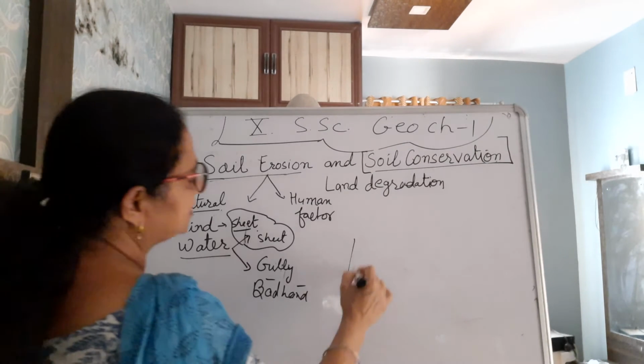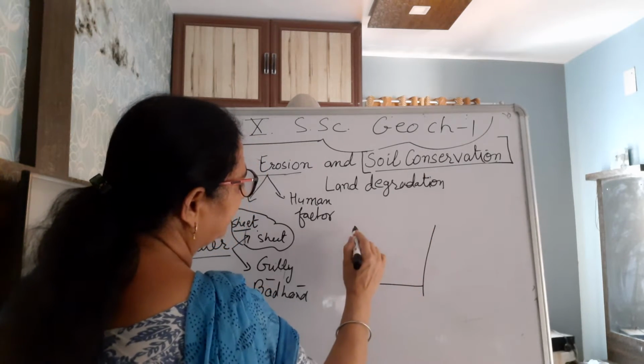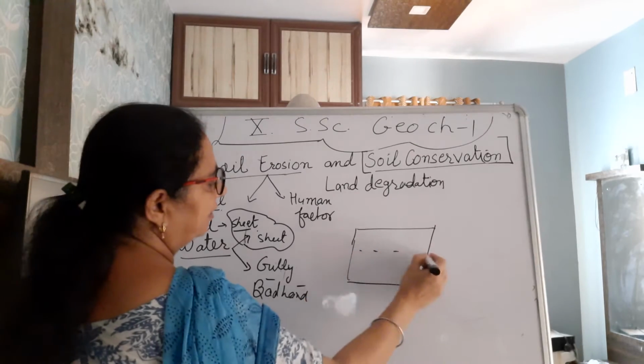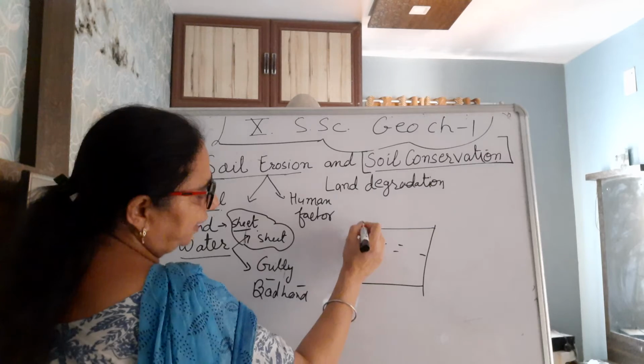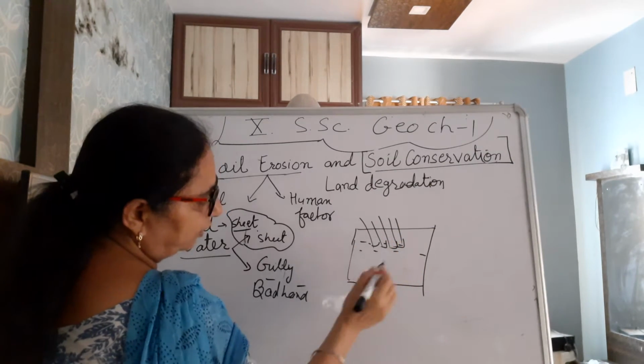Suppose this is a piece of land, okay, and when your land is there, water is there through the rain or any river water.